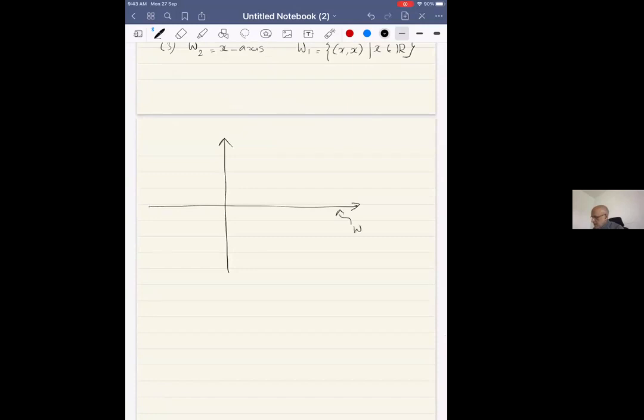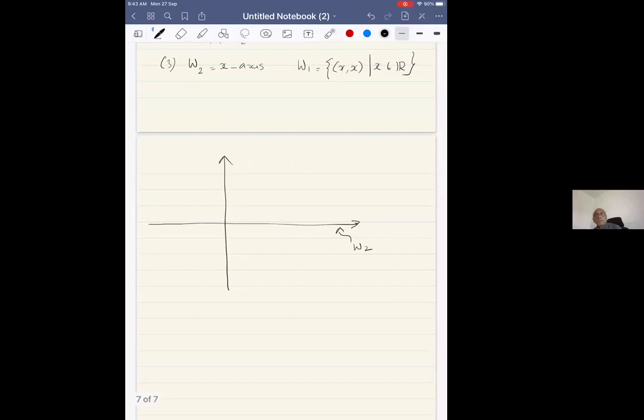Can you tell me what W1 is? A line passing through the 45-degree line. It is the diagonal.